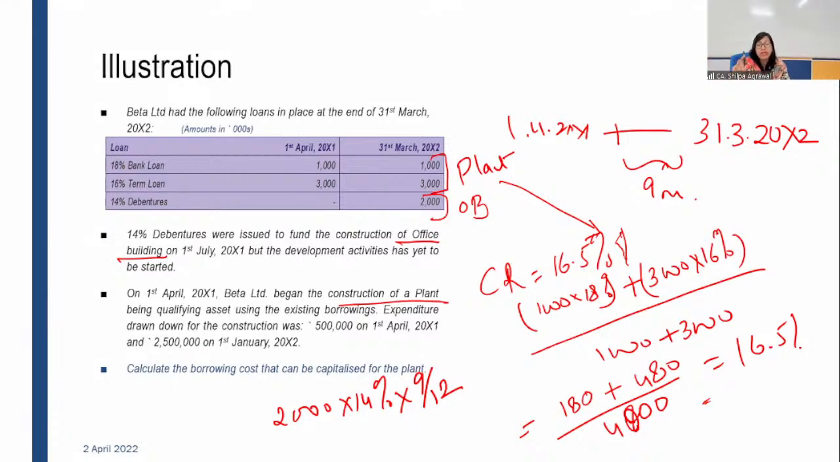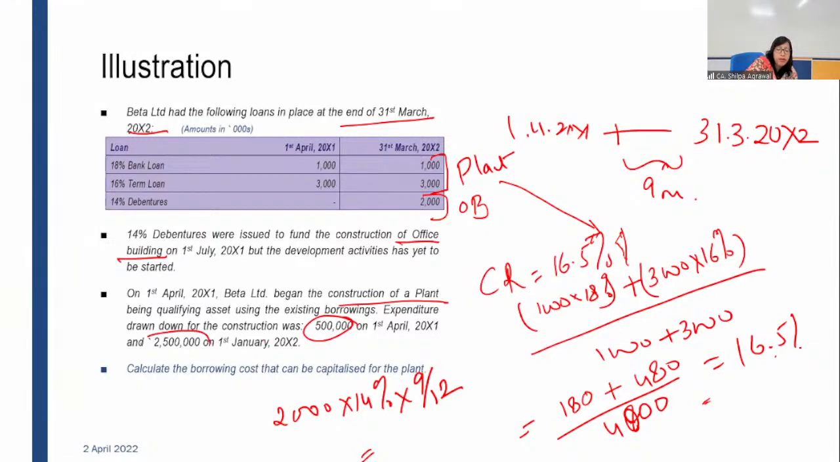When nothing is mentioned, we can consider that it was given at the end of 31st March. So we assume that the office building has yet to be constructed. It is 31st March, the construction is still going on. So you have to calculate till 31st March. So for 9 months we have calculated and found the amount of borrowing cost for the office building. Hope it is clear. This is the interest amount, and 16.5 will be used for which figure?